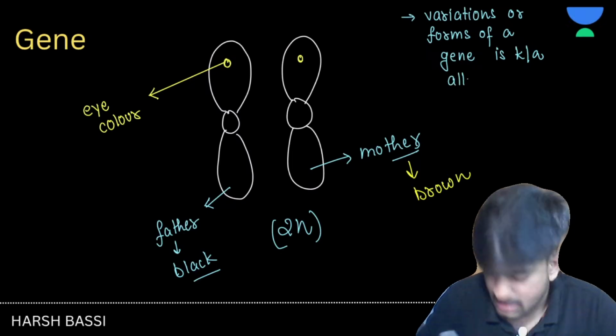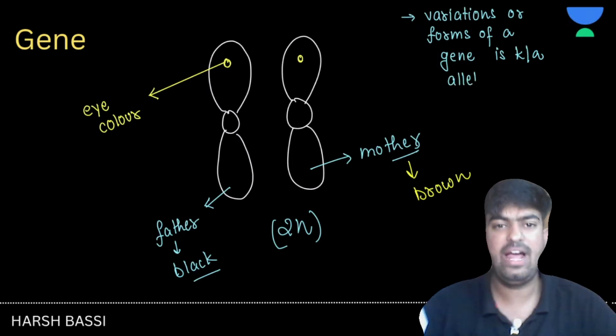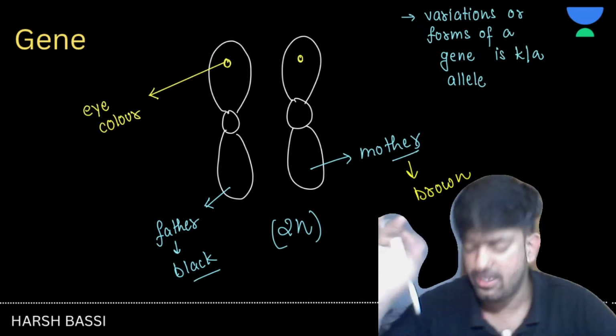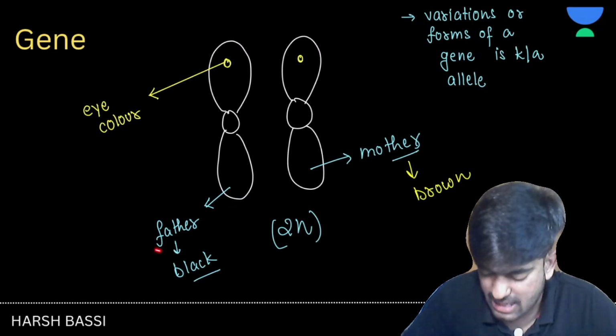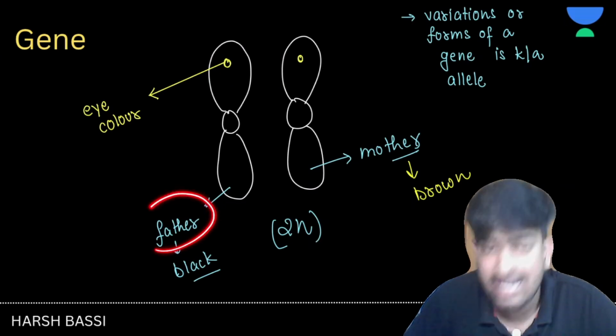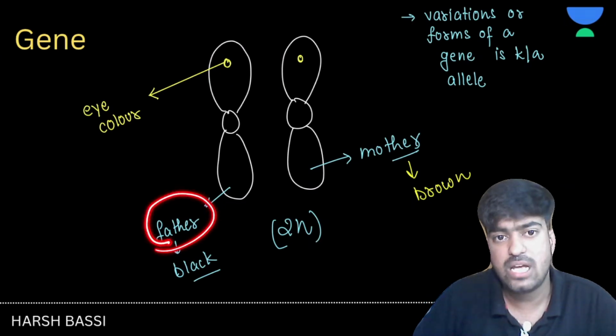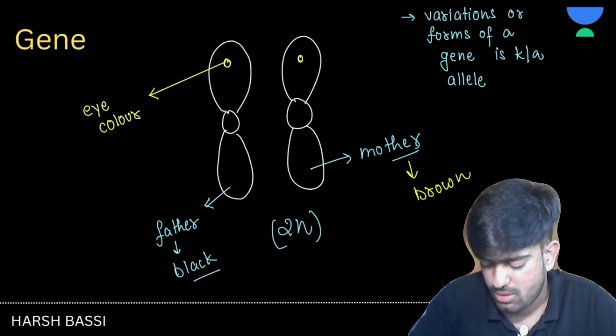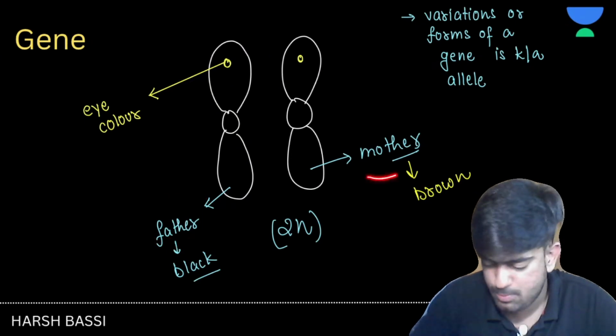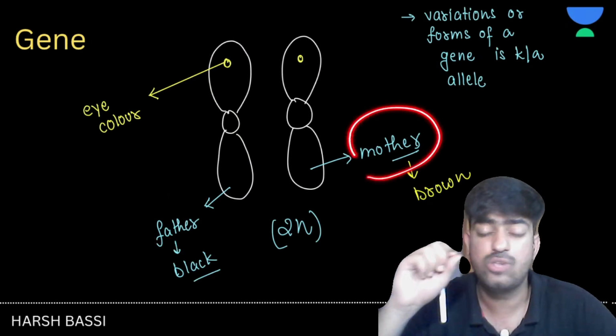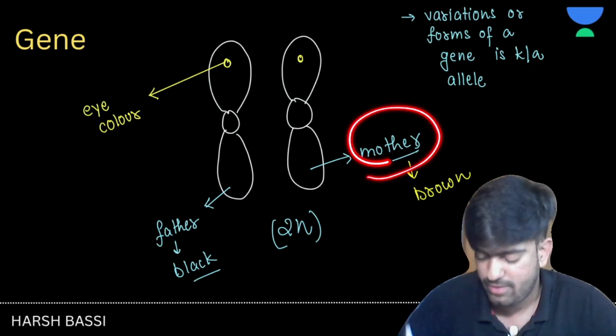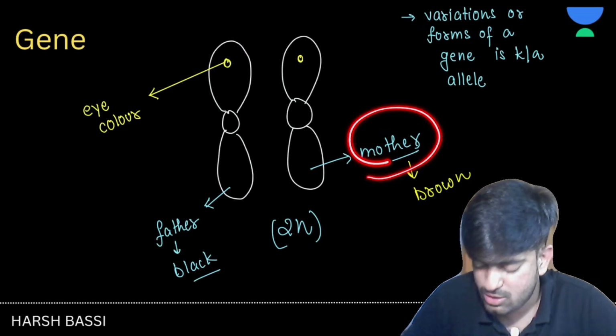And what we can see here is that if I'm talking about eye color, both the alleles are present at the same place, like we have this one and this one.